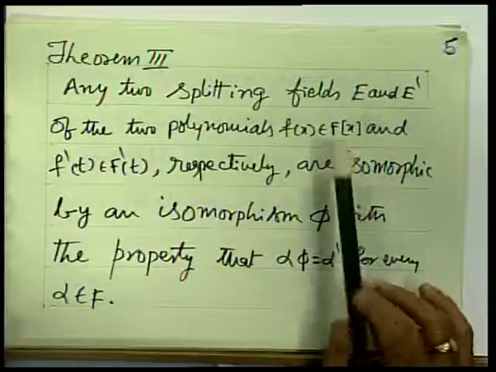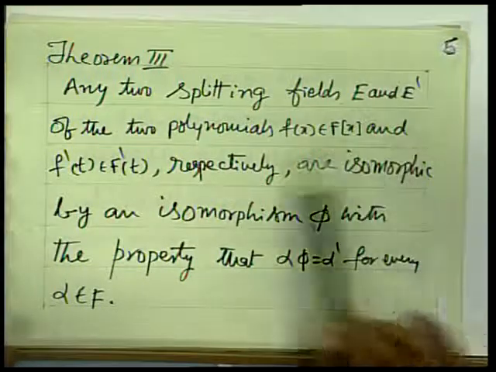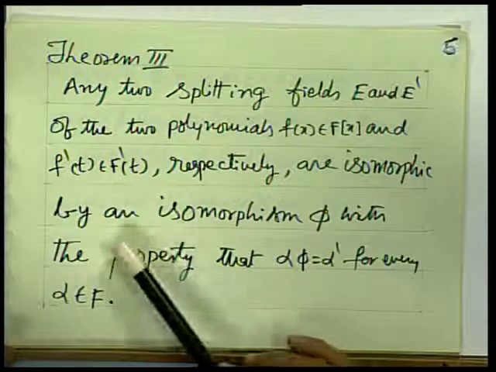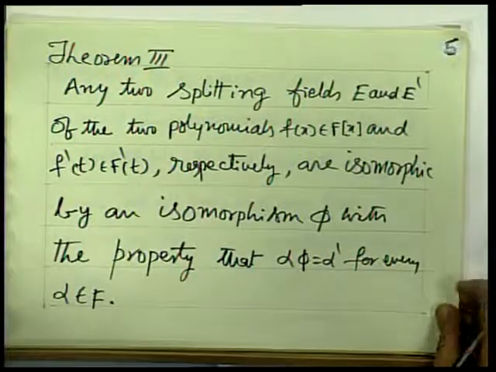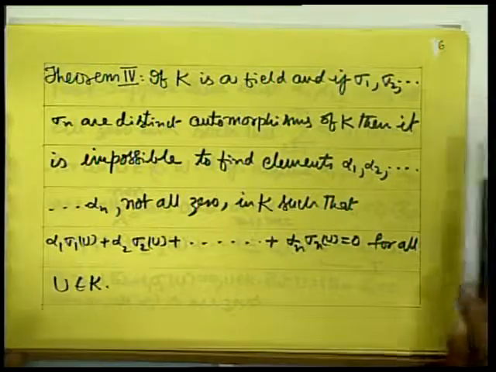Any two splitting fields E and E' of two polynomials f(x) belonging to F[x] and f'(t) belonging to F'[t] respectively are isomorphic by an isomorphism phi with the property that alpha phi equals alpha' for every alpha belonging to F. It is again the restriction of this isomorphism that will be the isomorphism of F and F'. Theorem 4, and from here onwards we will be giving you the proofs of the theorems also.